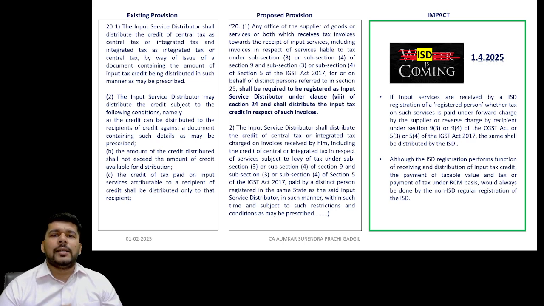So, in a nutshell, internally generated services, if they are there, we'll distribute through the cross charge. Third party service provider exists, that is any vendor who is providing services to you. Earlier it was covering services under forward charge and services under reverse charge on an intra-state basis. This definition and also the section 20 amendment make it clear that even the interstate inward supplies on which the tax is payable on RCM basis can be distributed through this ISD.